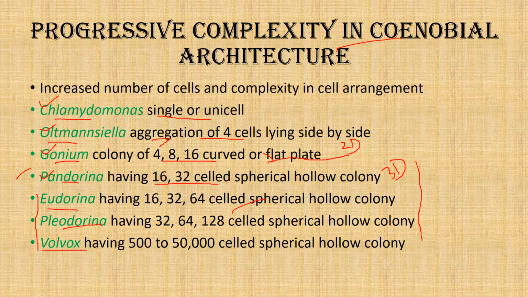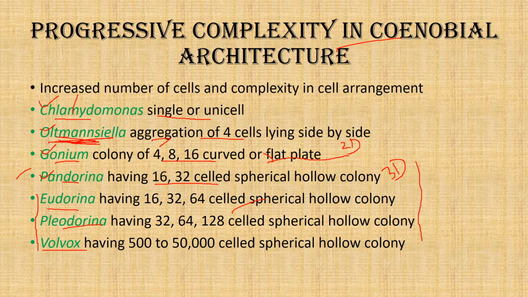When we see Chlamydomonas, as it is a single cell, it does not require any polarity. In Altmansiella, there are just 4 cells and there is no polarity.